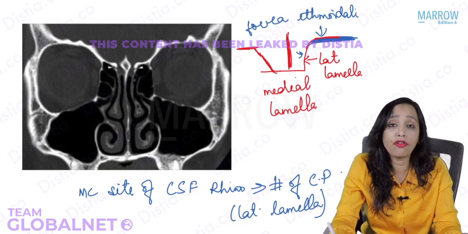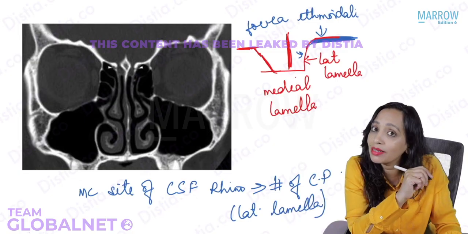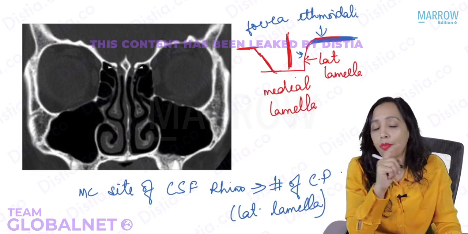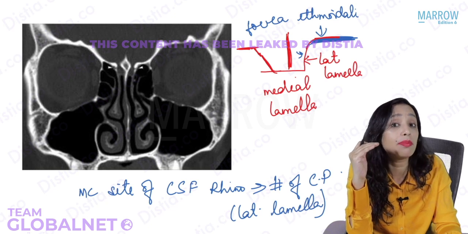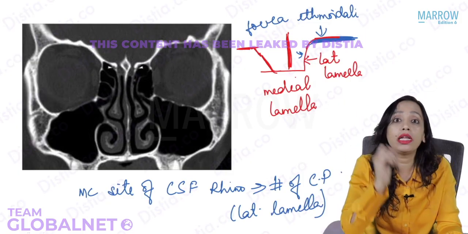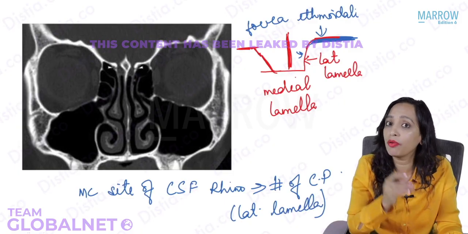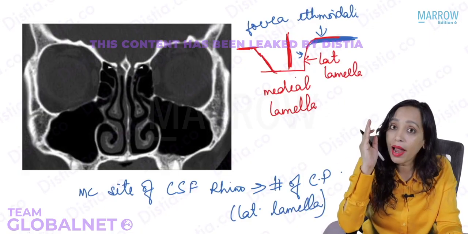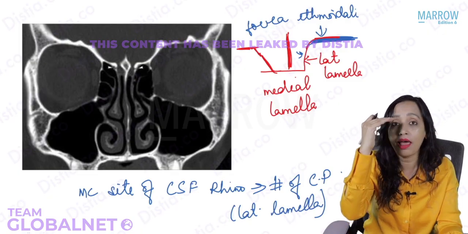Yes, so that makes this cribriform plate very, very clinically significant. Another important clinical significance of the cribriform plate is that whenever we are operating, doing endoscopic sinus surgery, we have to be very careful about this cribriform plate. Why? Because in some people, the cribriform plate, this fossa, the olfactory fossa, can be very deep. So it is mandatory that you get a CT scan done before doing endoscopic sinus surgery, functional endoscopic sinus surgery, FESS. We have to see where the level of the cribriform plate is.